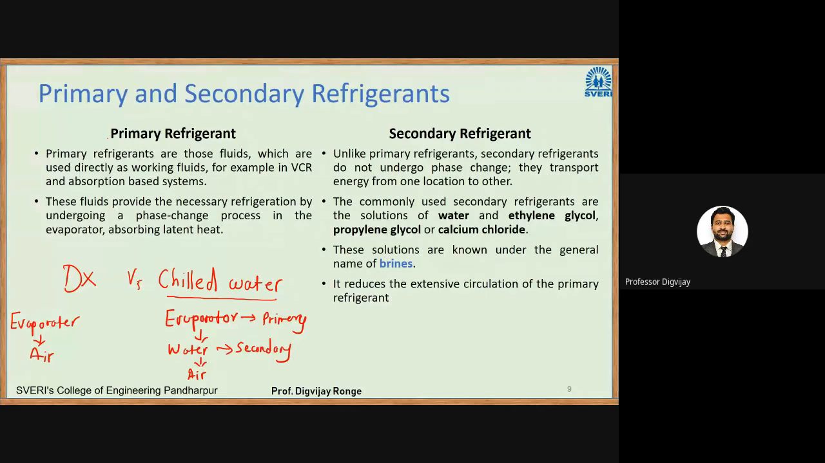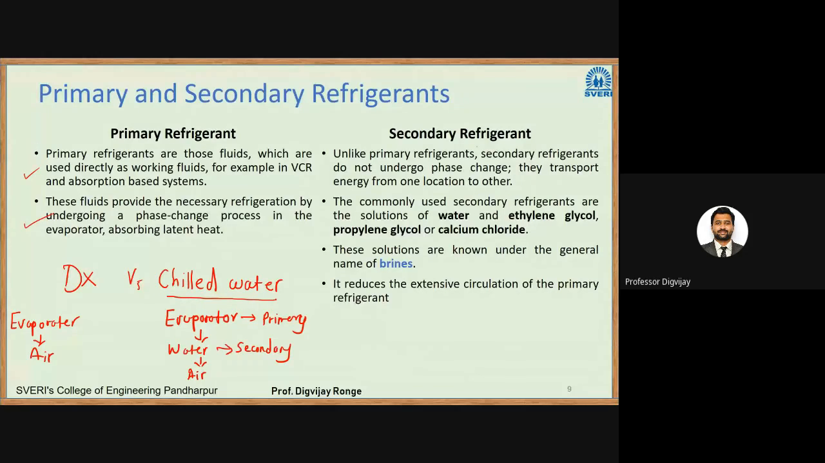I'll read it again. Primary refrigerants are those fluids which are used directly as working fluids, for example, in VCR and absorption based systems. These fluids provide the necessary refrigeration by undergoing a phase change process in the evaporator, absorbing latent heat. This is very important. They undergo a phase change process, absorbing latent heat. So this is our primary refrigerant, based on the application.